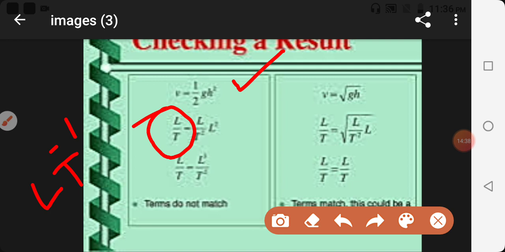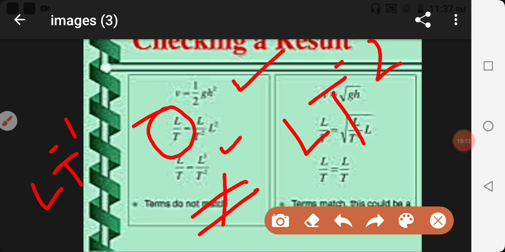For g, acceleration due to gravity, it will be LT^-2, written as L upon T square. And h is height, so it will be L square. So L square and L become L cube, and with T square, it is L cube upon T square. On the right hand side it is L cube upon T square, and on the left hand side it is L upon T, and therefore LHS is not equal to RHS, and therefore the given relation is wrong. Is that clear?